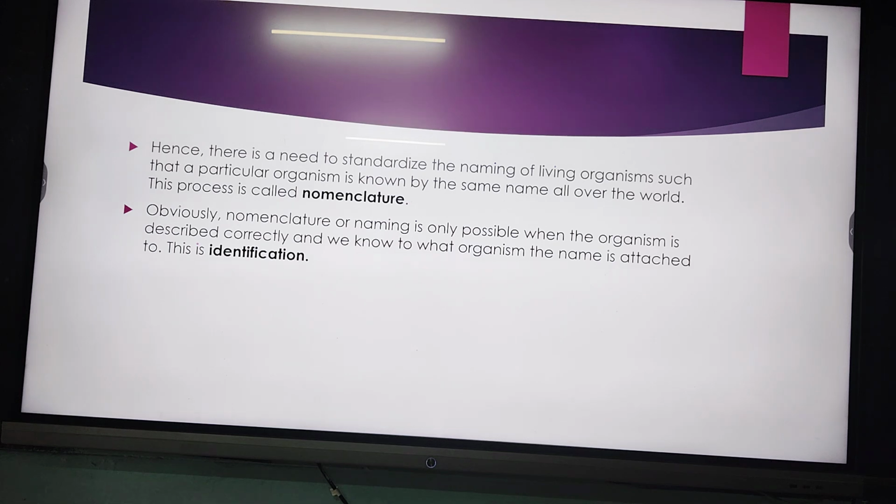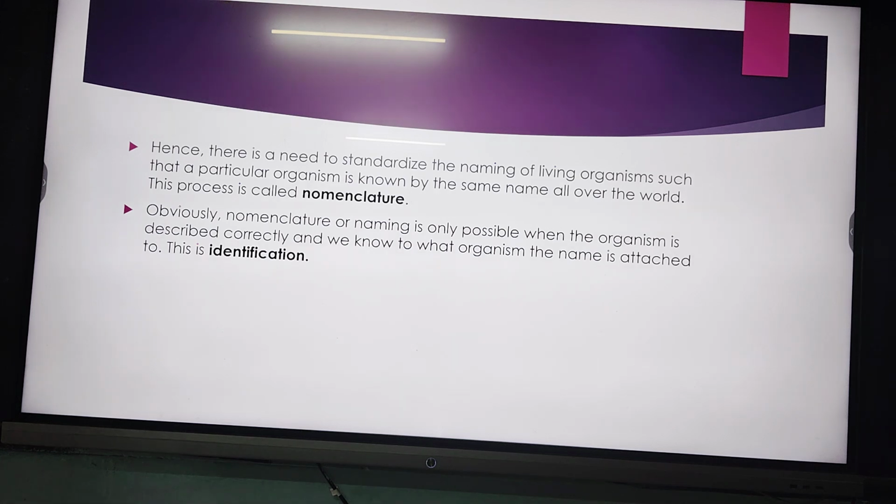Nomenclature means naming. Just suppose we human beings are known as Homo sapiens, or Musca domestica, the common housefly. That has certain characteristics, and on the basis of those characteristics we are identifying that species. These are the two specific terms.